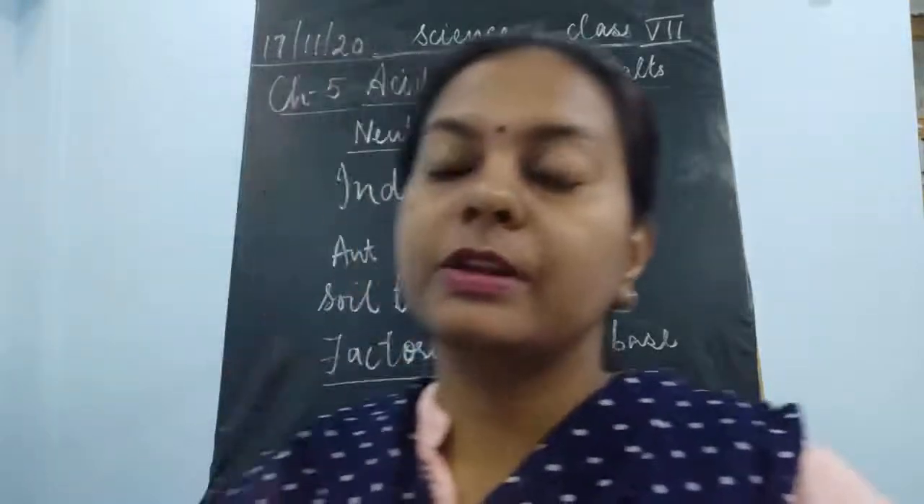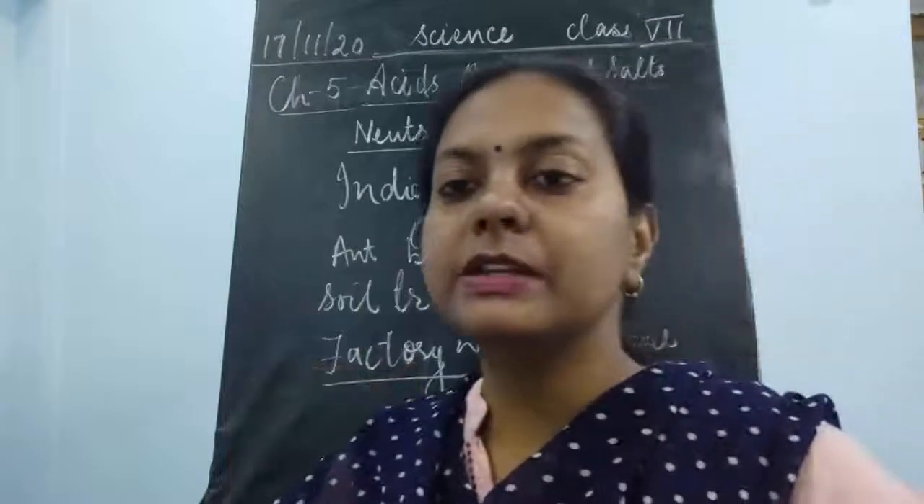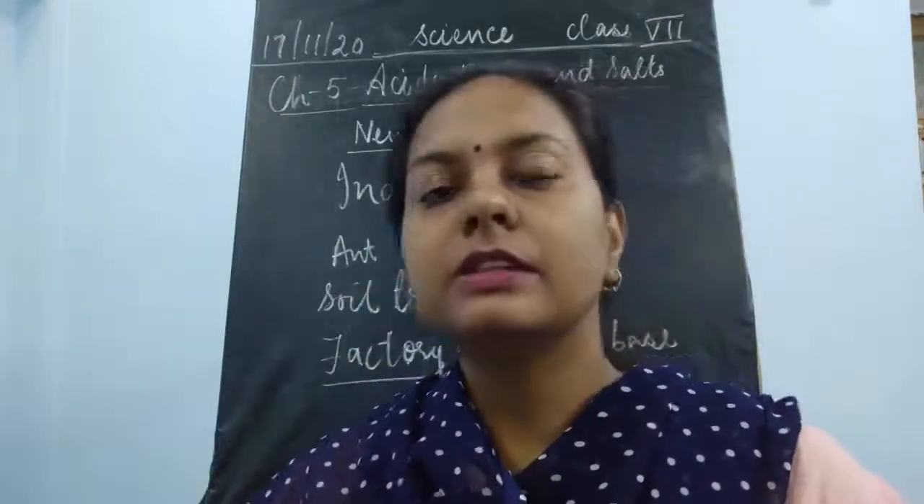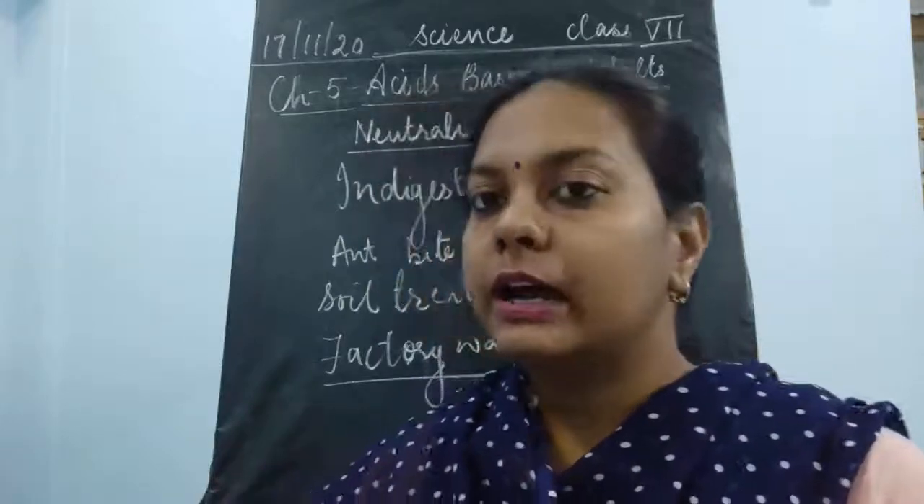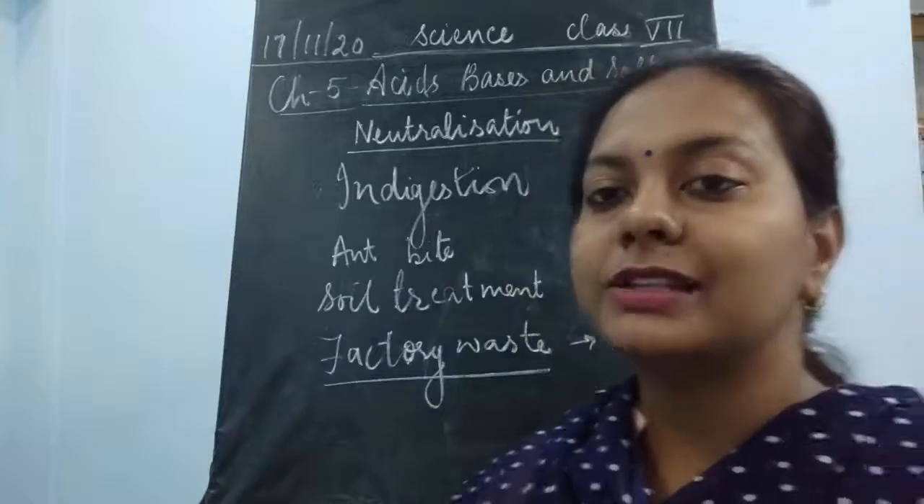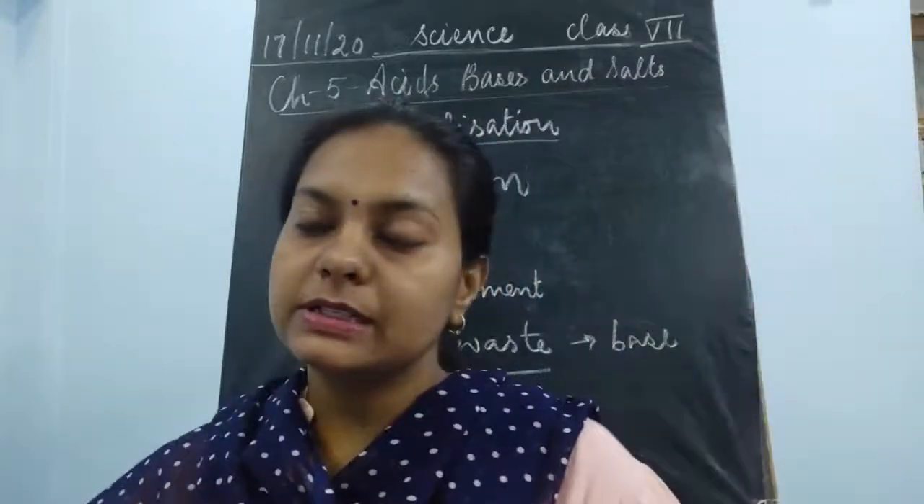and its pH has to be brought down. pH means it is the strength of acidic or basic substances. See children, this pH value will be discussed in your higher classes. Till here you can understand that the strength of the acidic substance has to be reduced.